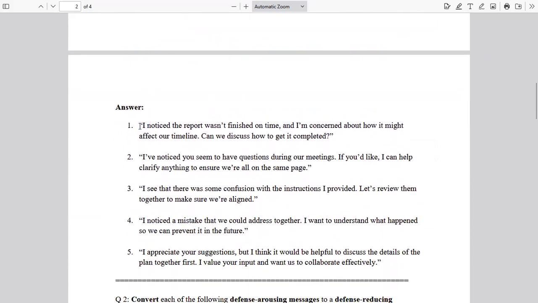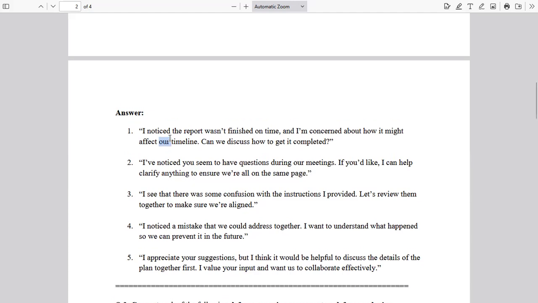What you have here is, I've noticed that the report is not finished on time. I'm concerned about how it might affect our timeline. So again, you are bringing focus on the consequence of the missed deadline. I'm concerned how it might affect our timeline. I can see that the report is not finished, and my concern is that our timeline will be affected.